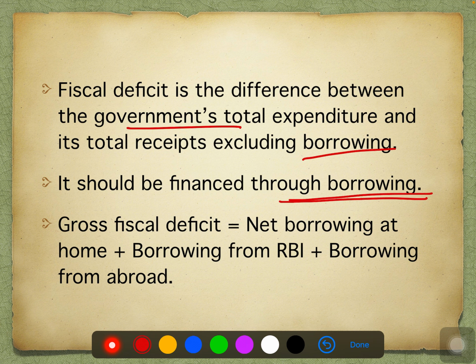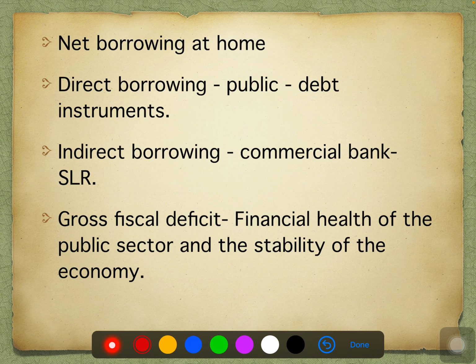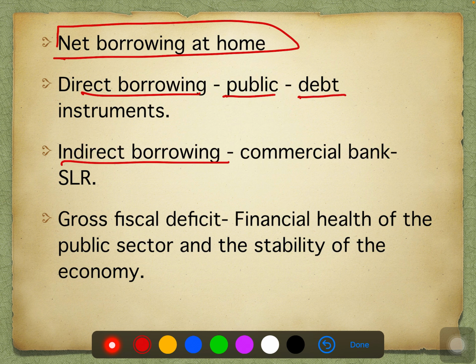So from where we are going to borrow? For gross fiscal deficit, we're going to borrow money from net borrowing at home. What is net borrowing at home? Net borrowing at home, that means we can classify that again into direct and indirect borrowings. Direct borrowings, in that case, we're going to borrow money from the public just like a debt instrument. Indirectly, we're going to borrow money. This is a topic of net borrowing at home, that can be classified into direct and indirect.